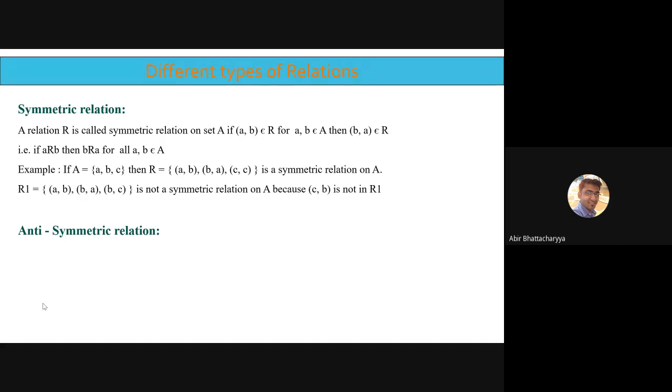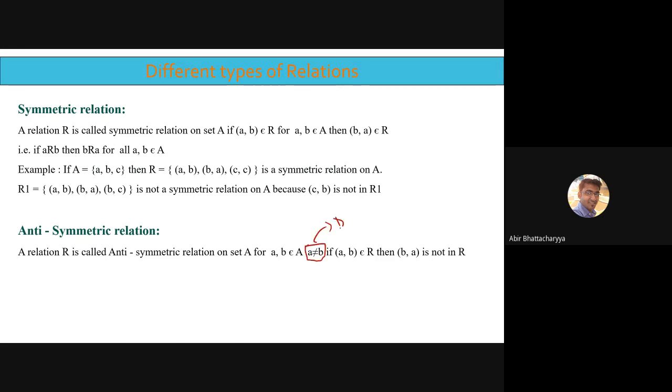So what are anti-symmetric relations? A relation is called anti-symmetric on set A if, first thing we check, A comma B belongs to A and A not equal to B. The first condition should be there: A and B are not equal, distinct elements, I mean different elements.